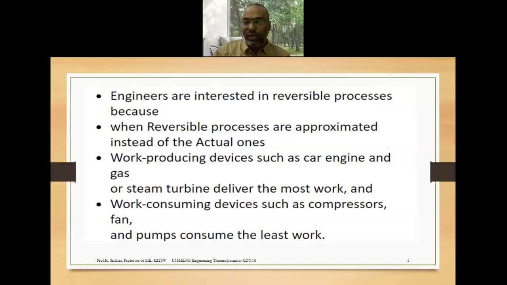So why are we interested in reversible processes though they do not happen in actual practice? I am giving you one example. Whenever we go onto the road, we are able to see some advertisements, that this particular bike will give you 108 kilometers per liter. That vehicle is a two-wheeler, and there you see some small three stars, below which the conditions apply, or under the standard test conditions. That is written in very small letters.